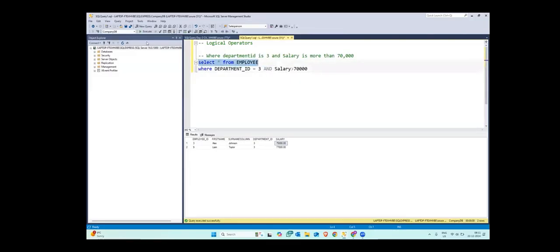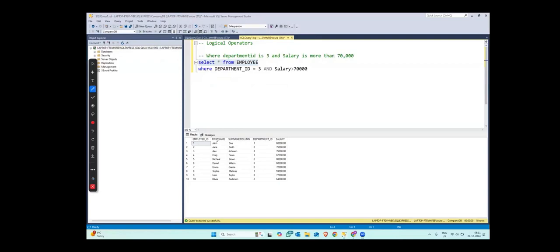Now, if I do the same with the OR condition, what changes do you expect? Can you give me the names of the employees that I will get when I use OR instead of AND here? Just have a look at the table and let me know in the chat box what names you think should be there if I use the OR condition instead of AND.